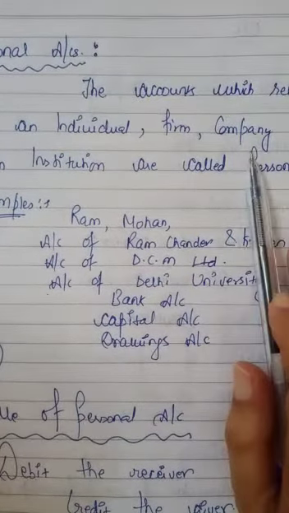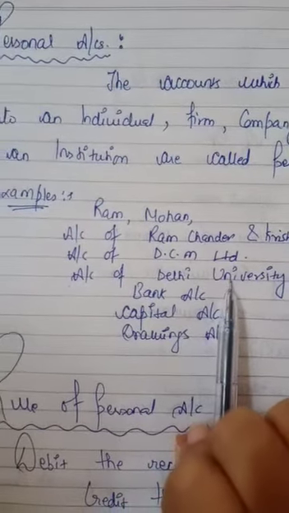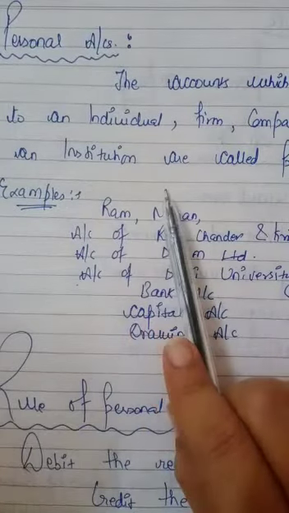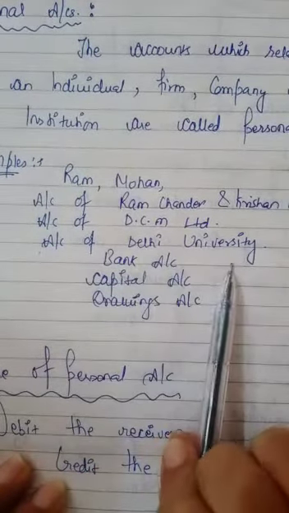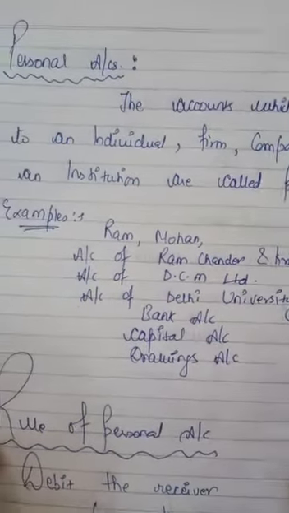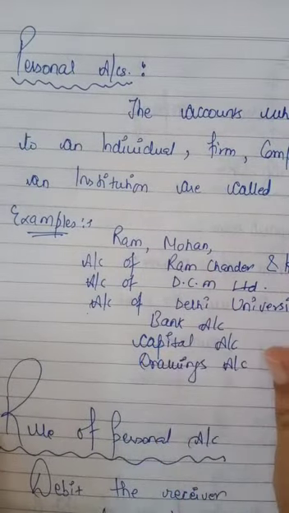Then company, like the account of DCM Limited. A company account is also a personal account. And the fourth thing is institution, like the account of Delhi University. Bank account, capital account, drawings account all come under personal accounts. Four major things come under personal account.